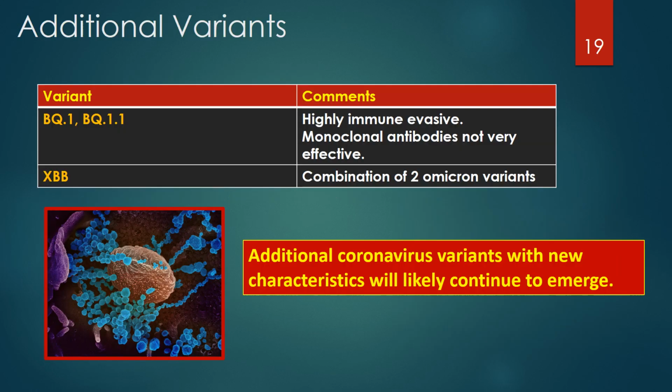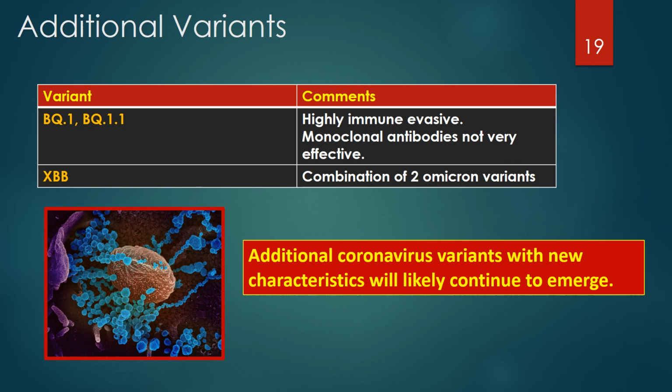New variants have been identified: BQ1, BQ1.1, and XBB. The BQ1 and BQ1.1 variants are highly immune evasive, meaning that monoclonal antibodies don't work well against them. BQ1.1 is thought to be the most immune evasive variant and is surging in some areas of the world and the United States.